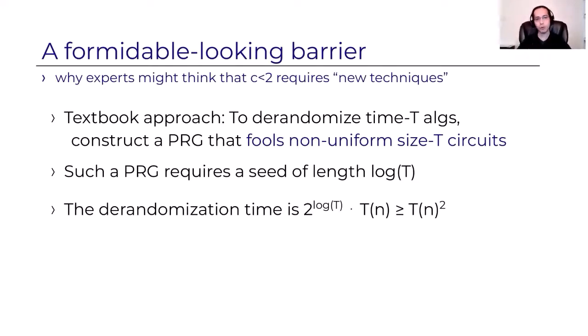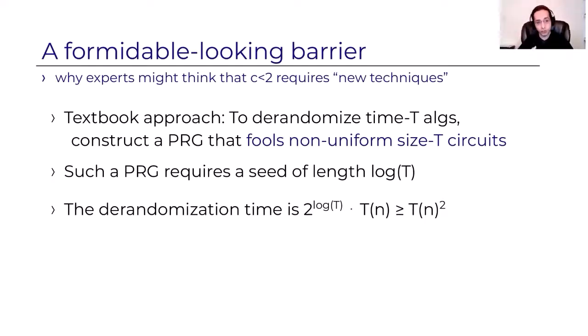Specifically, the textbook approach is to model distinguishers as non-uniform circuits of size t, because these circuits represent the probabilistic algorithm together with an arbitrary input, which is thought of as a non-uniform advice. So we want to fool, in the textbook approach, all circuits of size t.